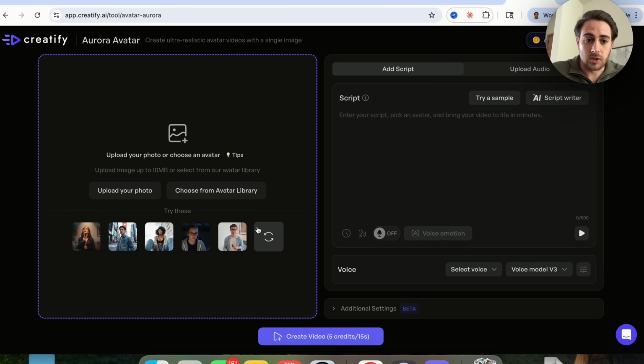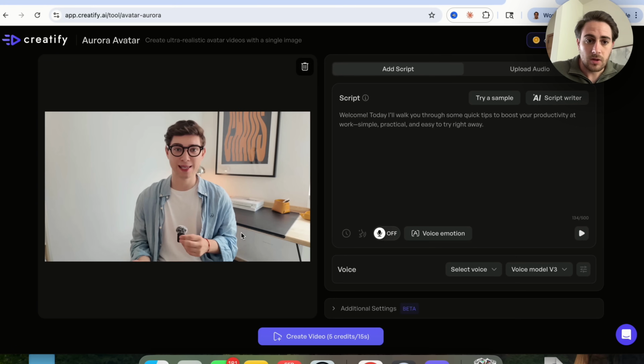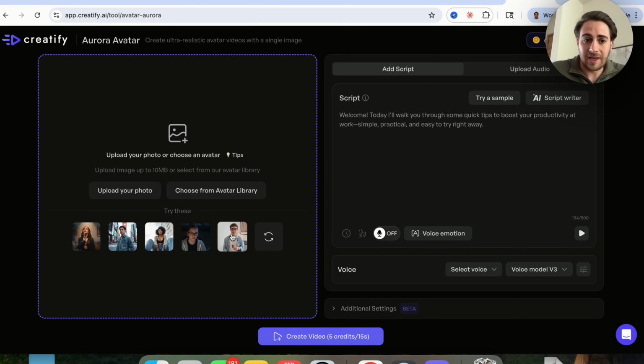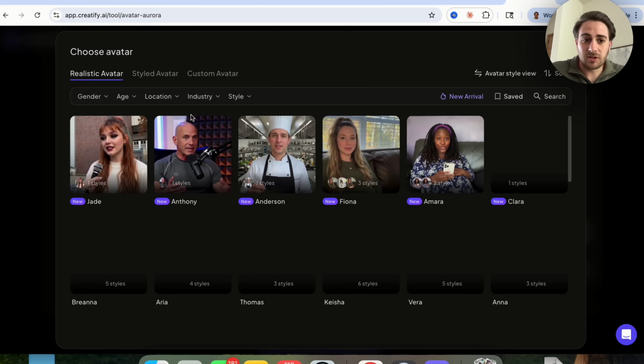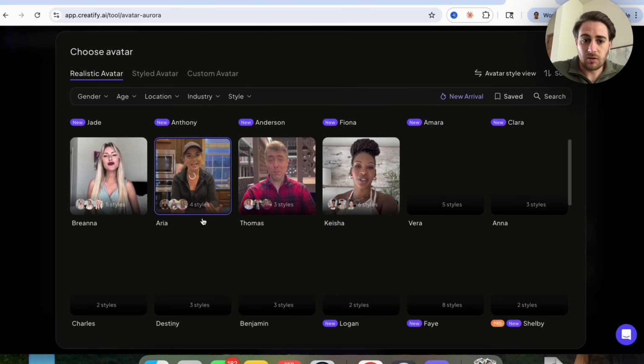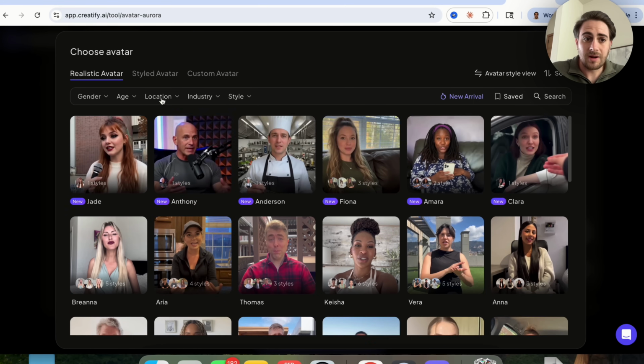So what you can do is you can actually choose a bunch of different avatars that they have. For example, we could get started with this guy right here. We could come over here and we could type in the script that we want. By the way, if we didn't necessarily like him, we would be able to choose from a bunch of different realistic avatars that they have access to. For example, we could literally scroll through here. If you wanted to, you can filter this by gender, by age, by location, by industry, by style.